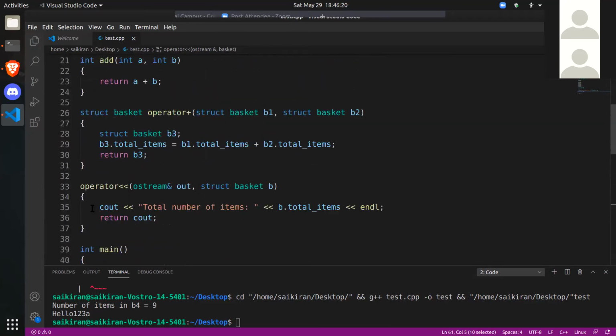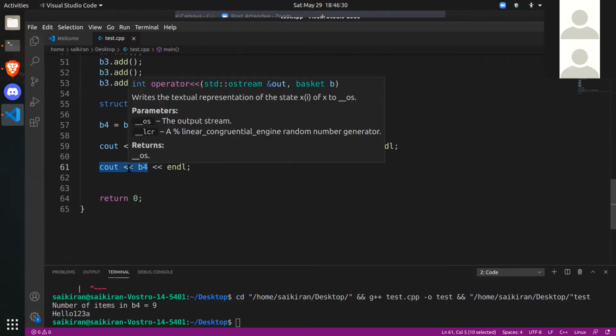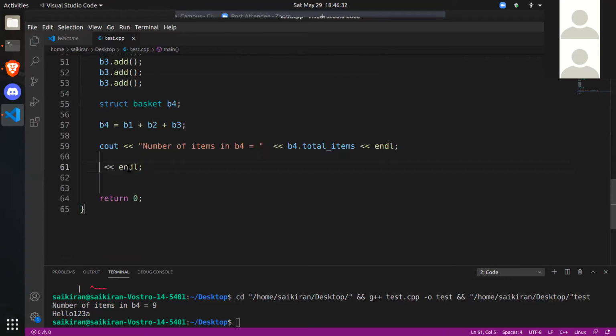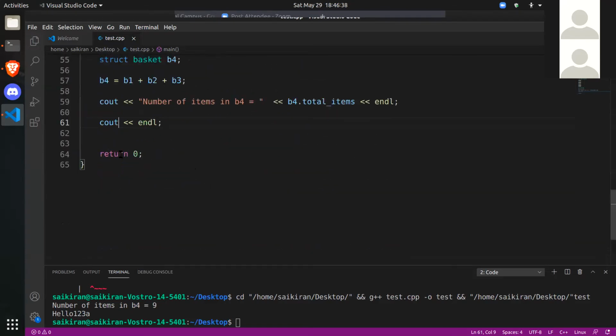It will print this statement normally, and finally it will return cout. So whatever I highlighted here, it will print the output, and now it will become cout endl. And now C++ knows what to do with cout endl, so it will simply print a new line after this.